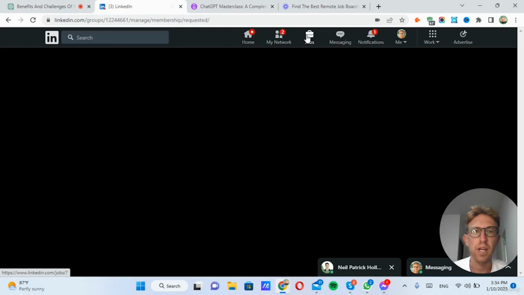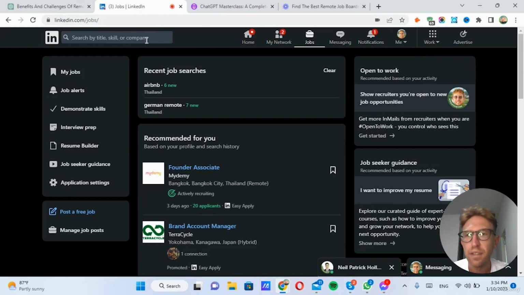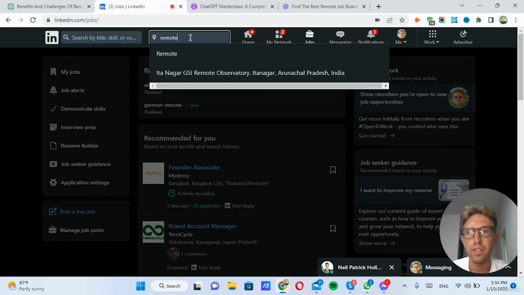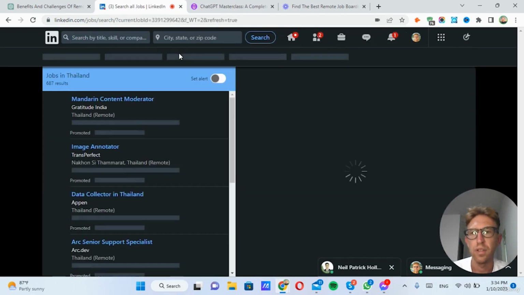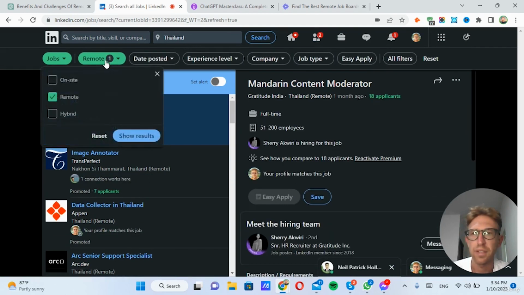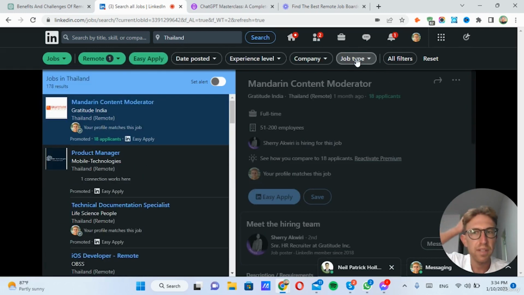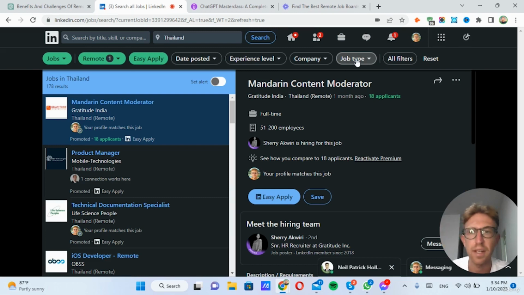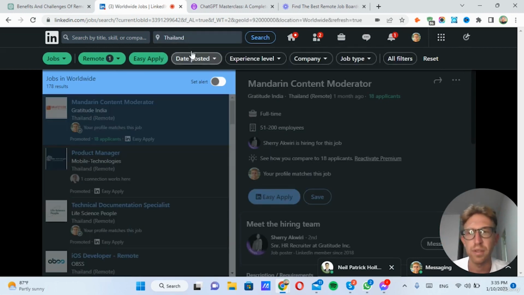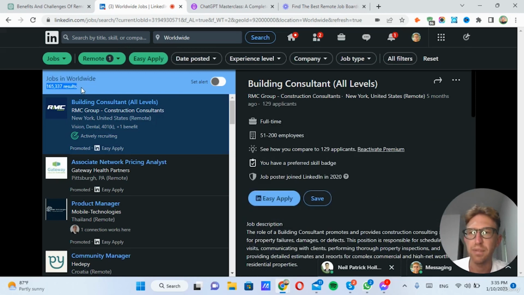So if I go to the Jobs tab, I can simply click here and then hit enter up here. We can say for location, just type in remote. So this should pull up all of the remote jobs. In this particular case, we can actually select remote and then turn on easy apply as well, which makes it easier to apply, hence the name. And here we also want to select worldwide, or whichever country you're in, right? So this is showing all of the remote jobs worldwide, 165,000 results.